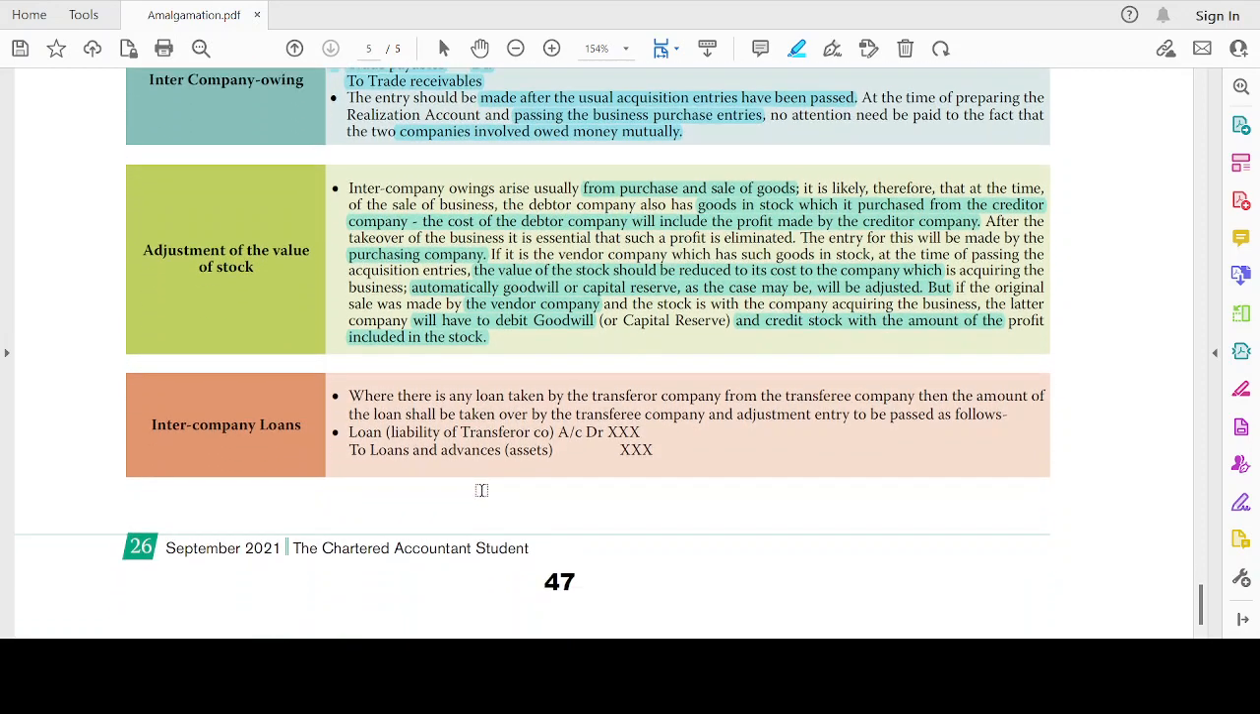Now, intercompany loan. Where there is any loan taken by the transferor company from the transferee company, then the amount of loan shall be taken over by the transferee company through an adjustment entry. Same as what we had for trade receivable and trade payable. A similar entry will be passed for loans also.